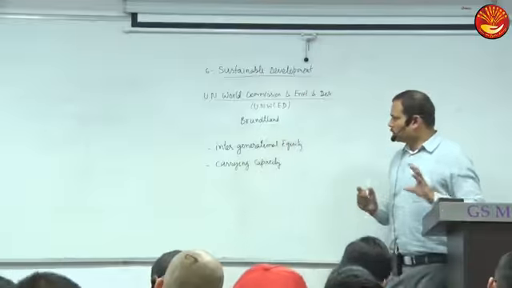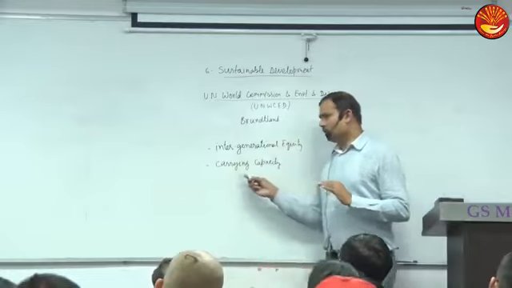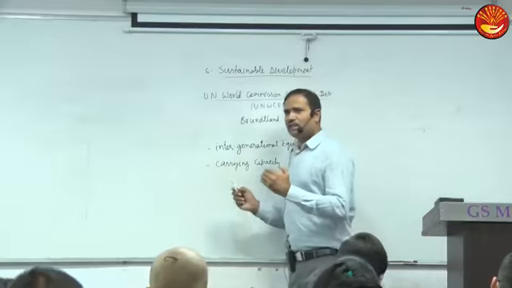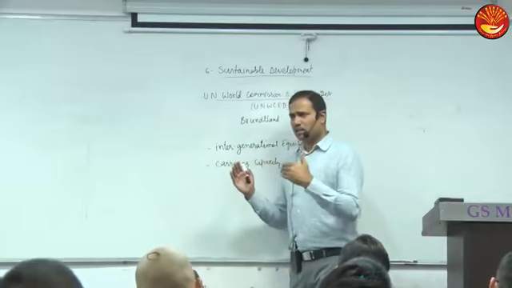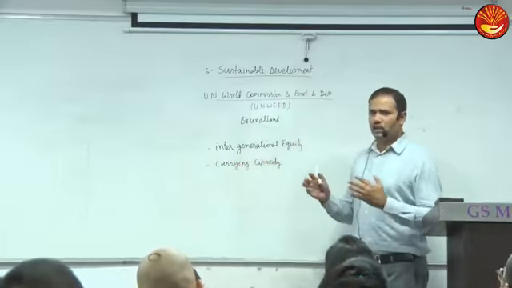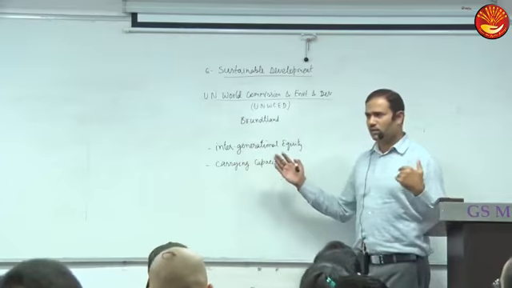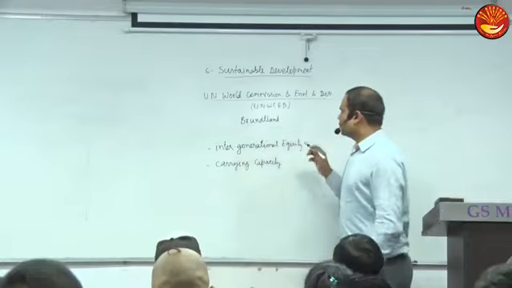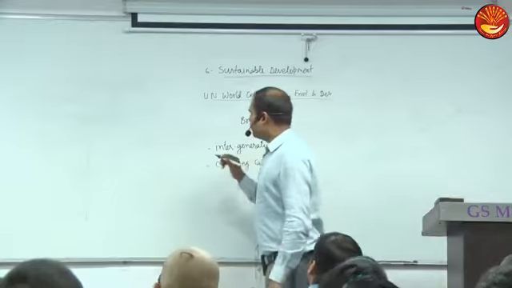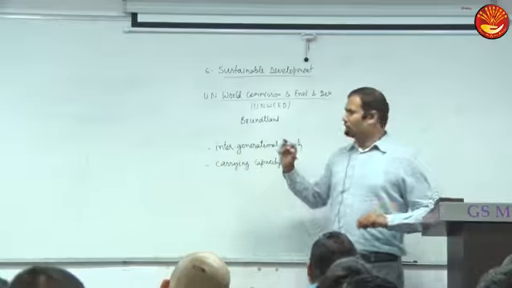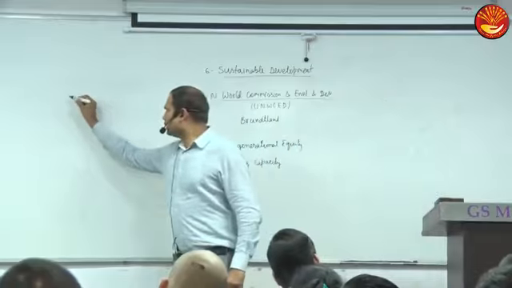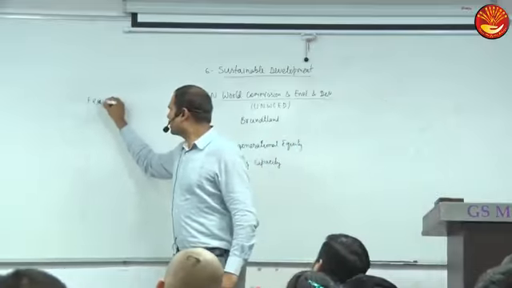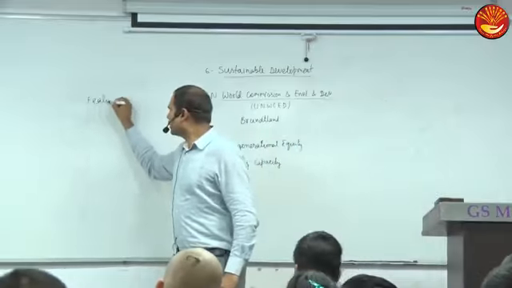Okay, so what we are doing actually is degrading the environment beyond carrying capacity, that is one thing. And second, we are reducing carrying capacity. How? We are cutting forest trees, so that will reduce the carrying capacity also. Now, what are the features of sustainable development? What is the meaning of sustainable development here? The features will give an idea.